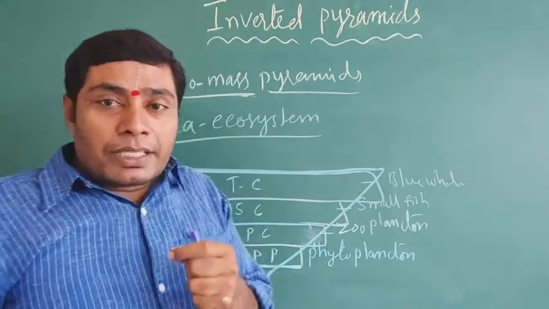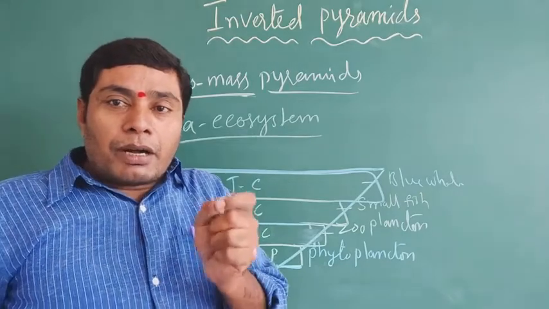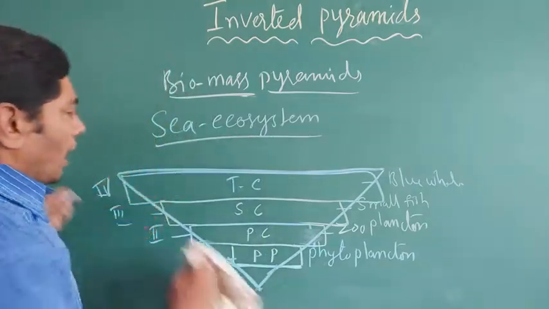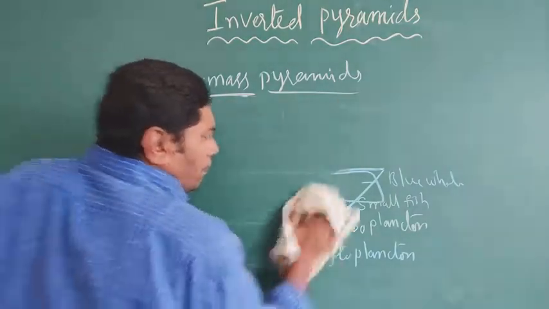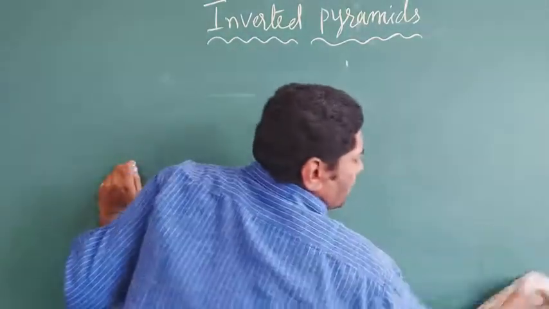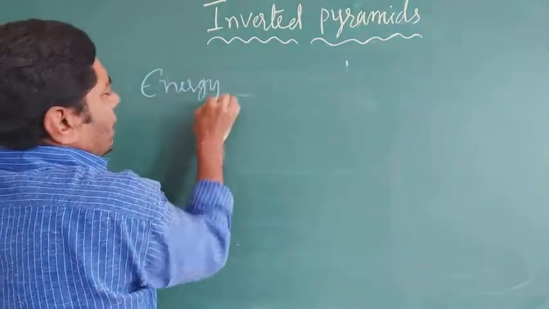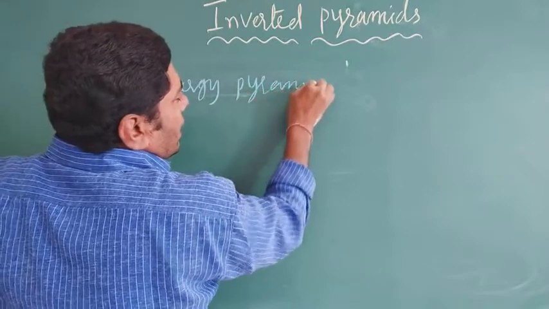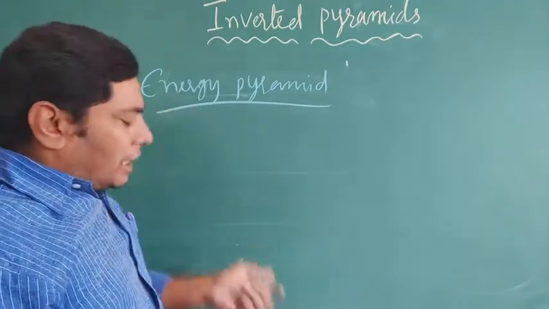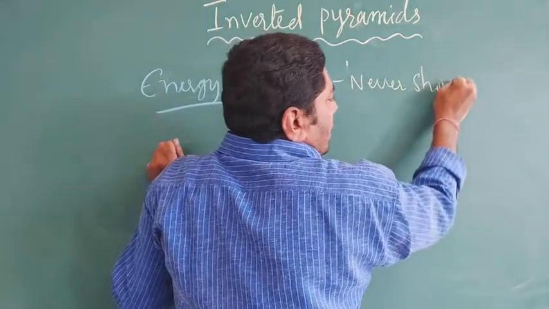We can only see the biomass inverted pyramid and the number inverted pyramid, but we can't see the energy inverted pyramid. The very important point is that the energy pyramid is always an upright pyramid. The ecological energy pyramid never shows an inverted pyramid.